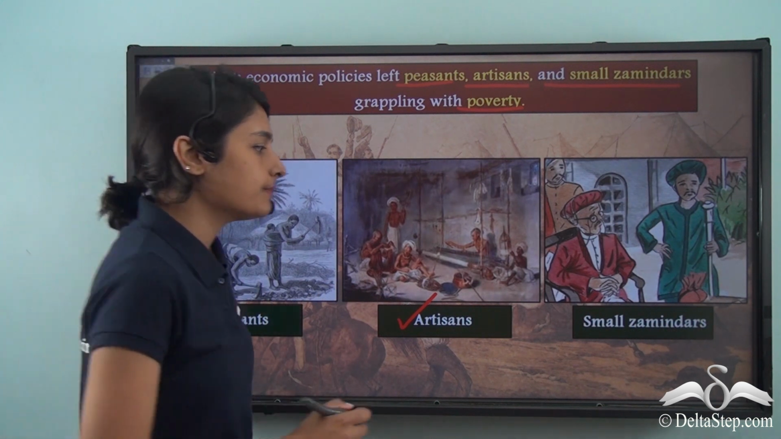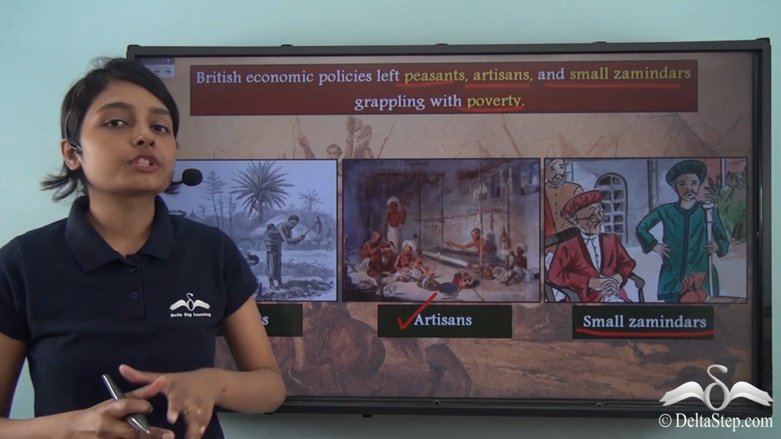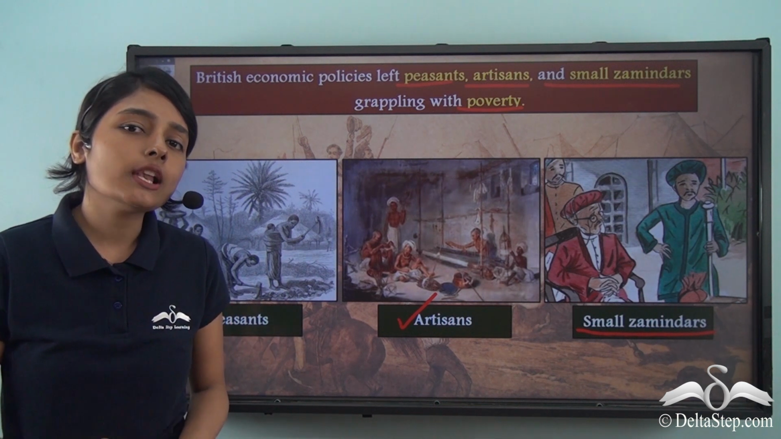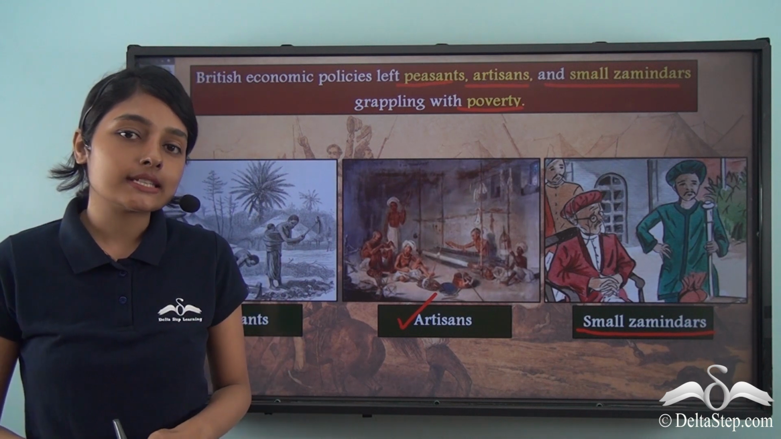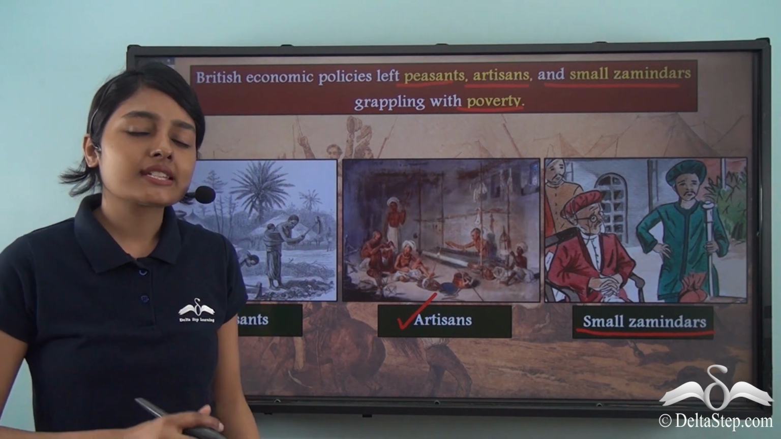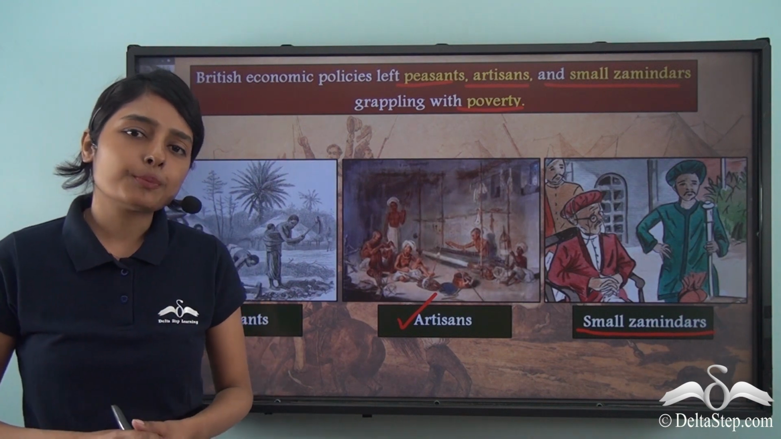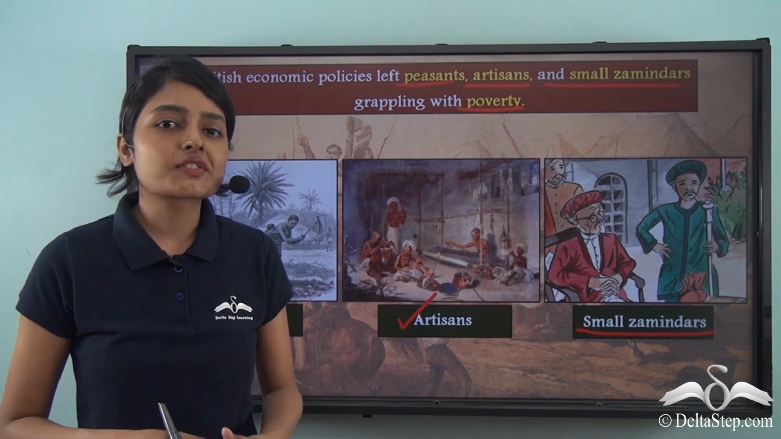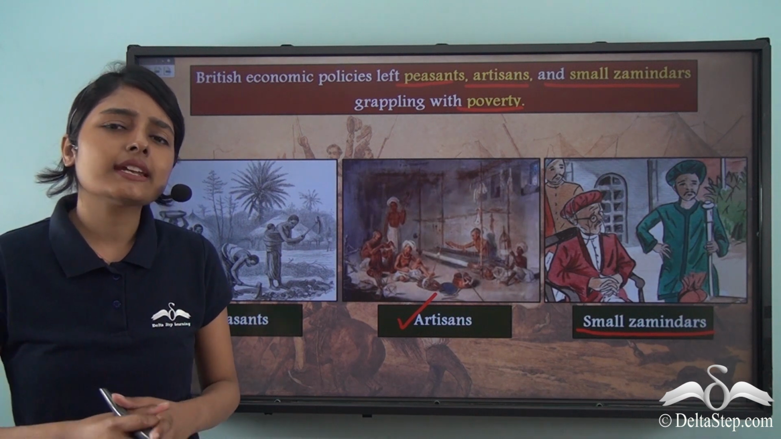And at the same time, the small zamindars were also very badly hit by the British economic policies, because these economic policies were not at all meant to take care of the interest of the people of the Indian subcontinent. Instead, the economic policies were meant to benefit and add to the advantages and resources of the East India Company's government. So as a result of this, all these sections of the society were reduced to poverty. They were grappling with poverty and hunger.